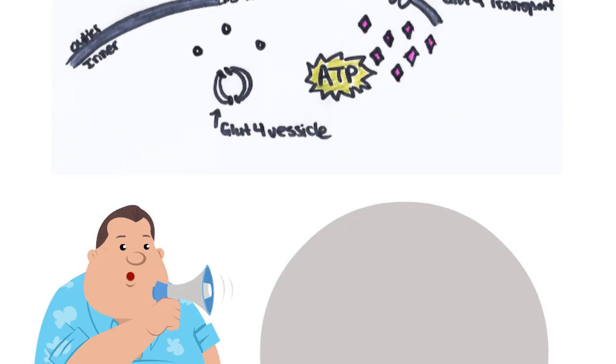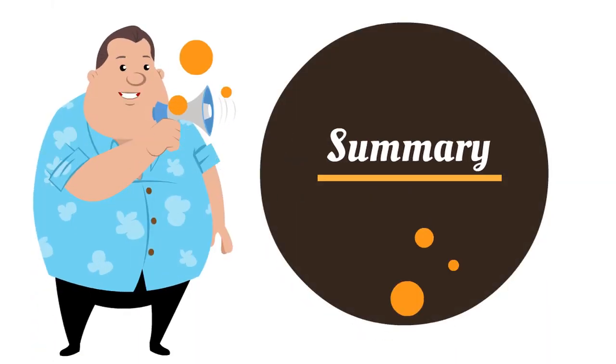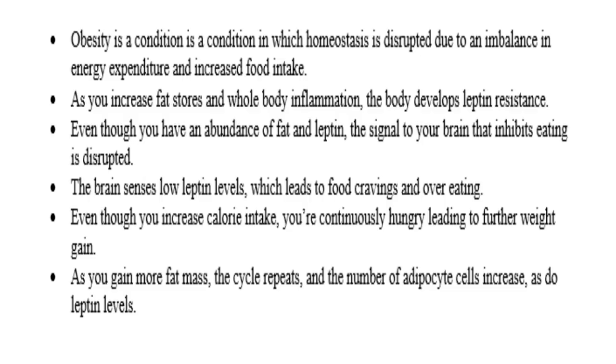In summary, obesity is a condition in which homeostasis is disrupted due to an imbalance in energy expenditure and increased food intake. As you increase fat stores and whole body inflammation, the body develops leptin resistance. Even though you have an abundance of fat and leptin, the signal to your brain that inhibits eating is disrupted.